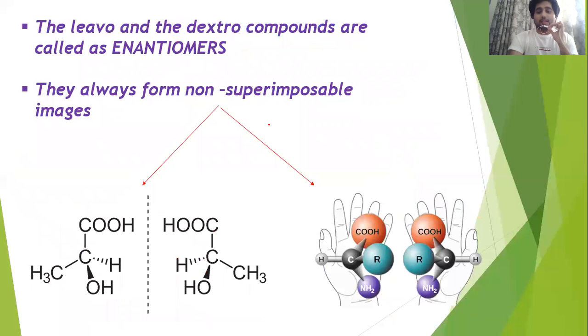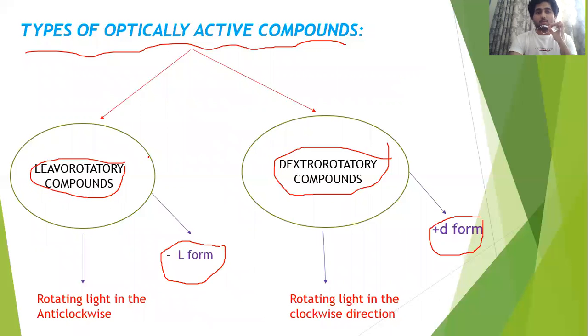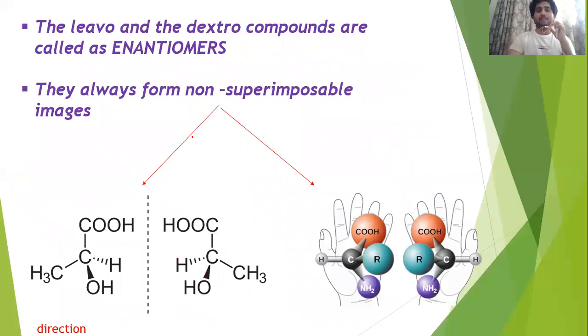Next, these two compounds always exist in pairs. It doesn't happen that only one is there and the other is not, or only levo is there and dextro is not there. They always exist in pairs. They're very close to each other. So whenever they exist in pairs, we have to give them a common name. They are called enantiomers.